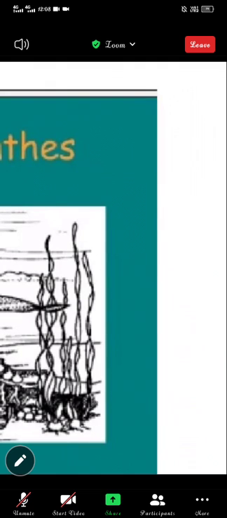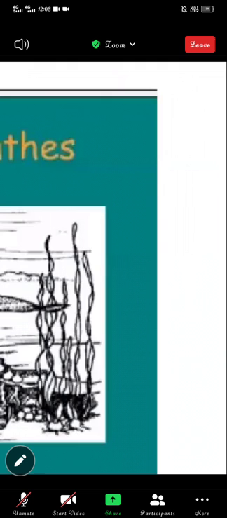Thus, these animals are triploblastic in nature. However, a true coelom is absent in these animals. A true coelom is absent in Platyhelminthes also.